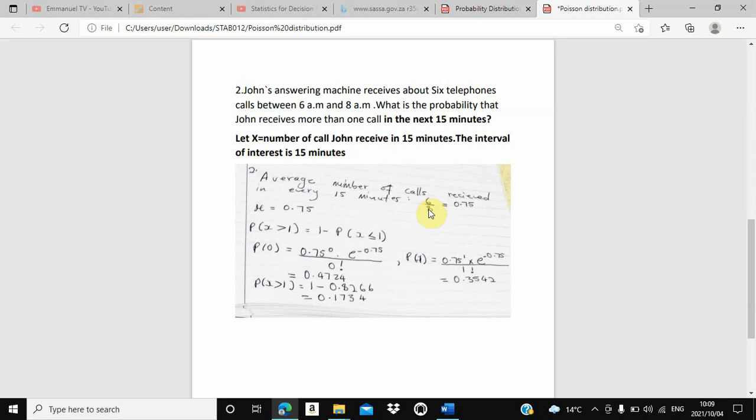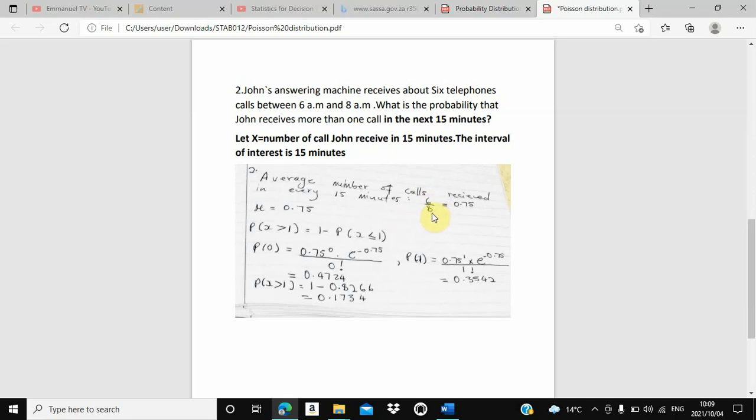That's why we said 15 divided by... okay, let me say it this way. How many 15 minutes are there in 2 hours? We discovered there are 8, since we know 15 plus 15 is 30, 4 in 1 hour, 4 in 1 hour. That's why we said 6 divided by 8. This 8 comes from how many 15 minutes are there in 2 hours.